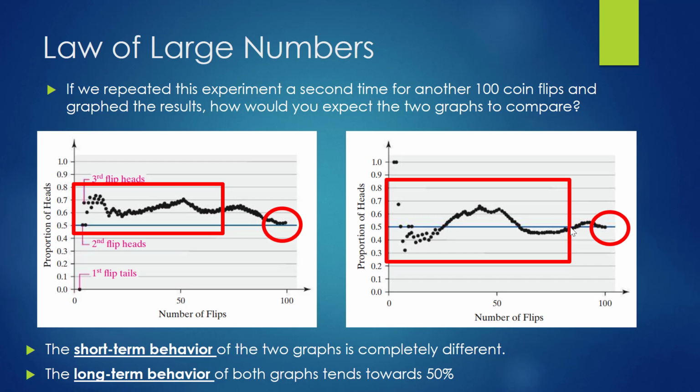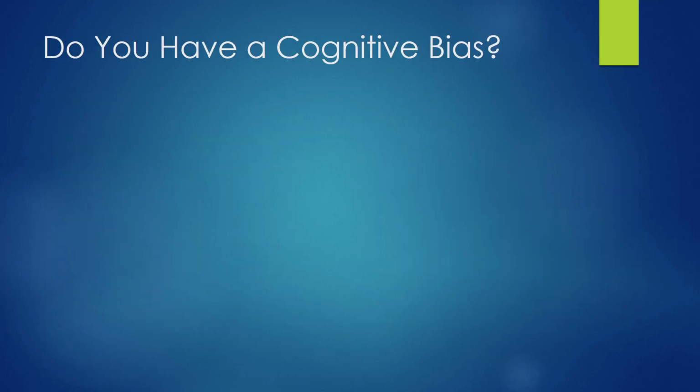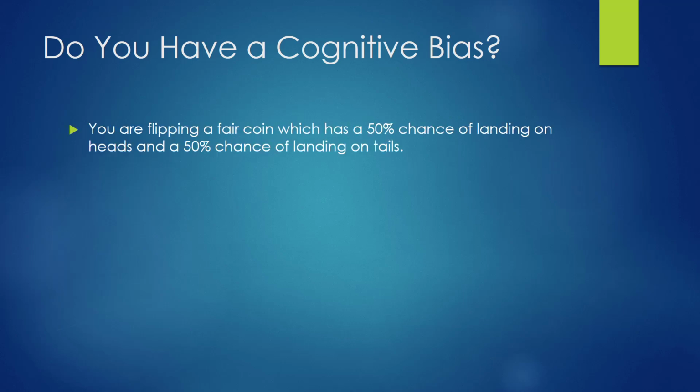The long-term behavior, however, of both graphs as we start approaching a large number of trials, in both of the graphs we can see that we are approaching 50%. Unfortunately, people's intuition doesn't always help them or reflect this truth. Let's find out if you have a cognitive bias.